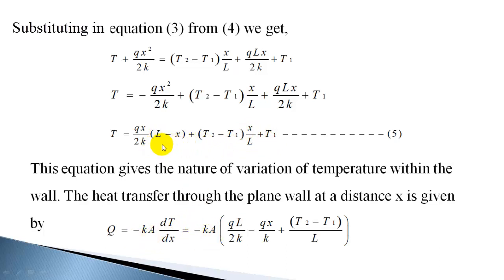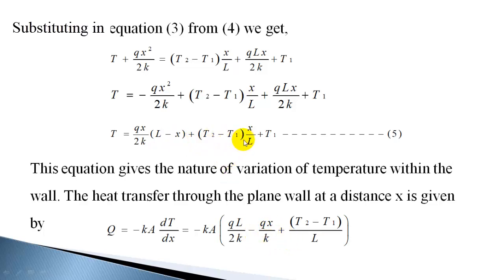Differentiating this with respect to x, you can split into two terms. The first term, when you differentiate, QL by 2k you will get, and the second term is minus Qx square by 2k. X square when you differentiate you get 2x and 2 cancels, so minus Qx by k.